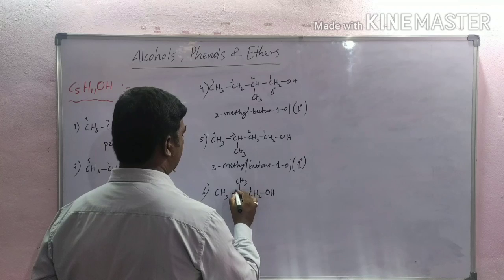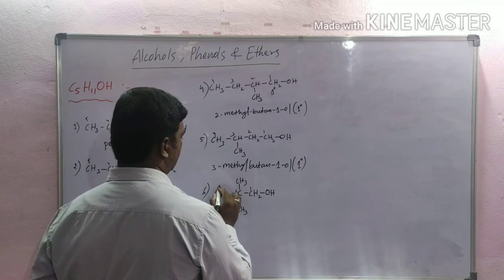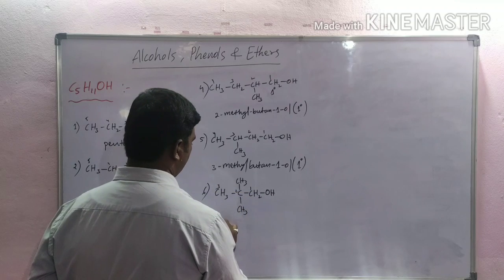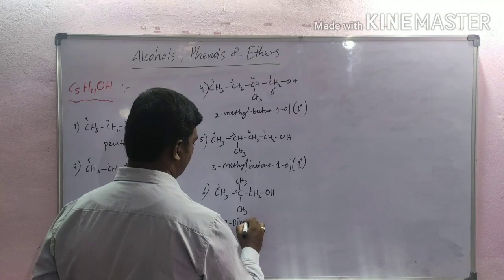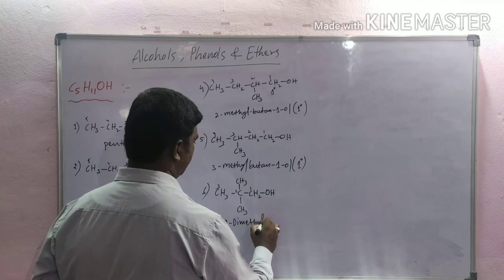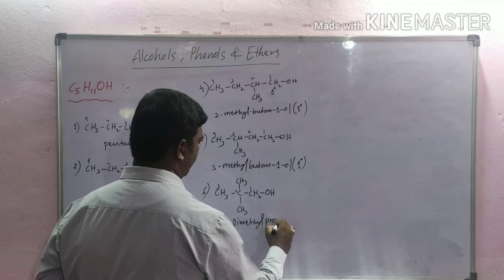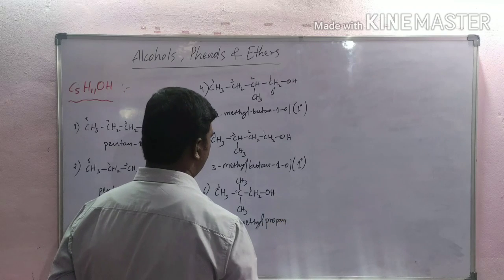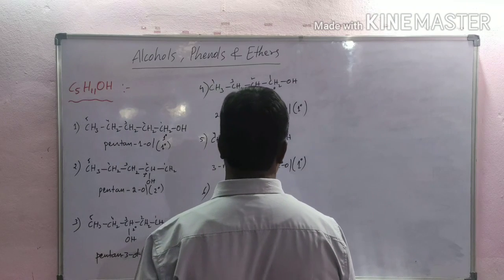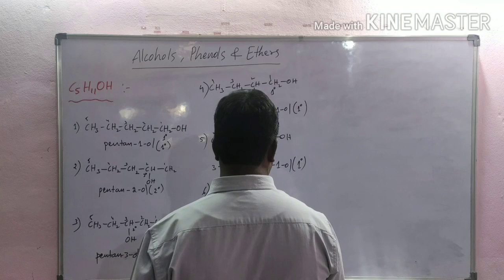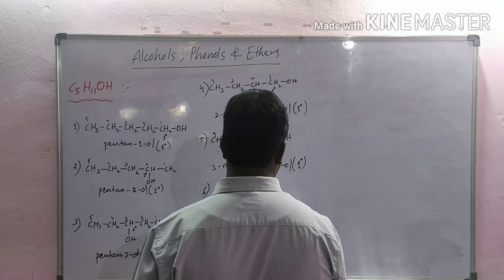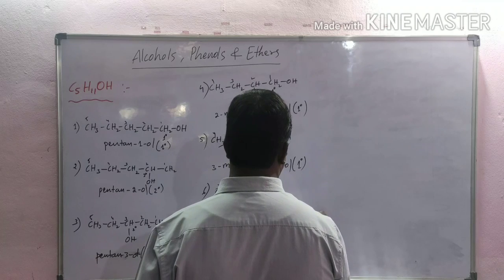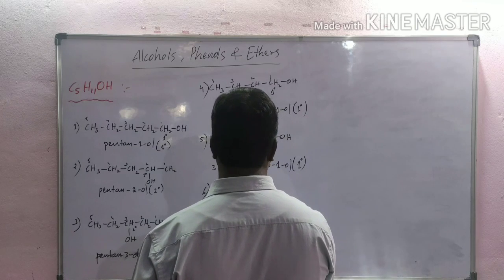Numbering 1, 2, 3, this is 2,2-dimethylpropan-1-ol. It is also primary alcohol.